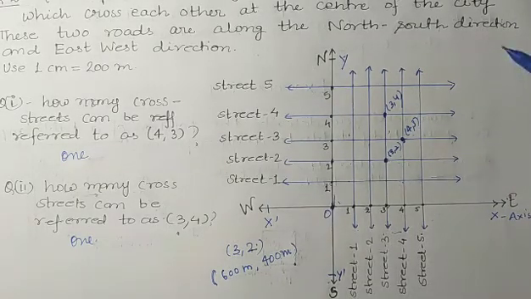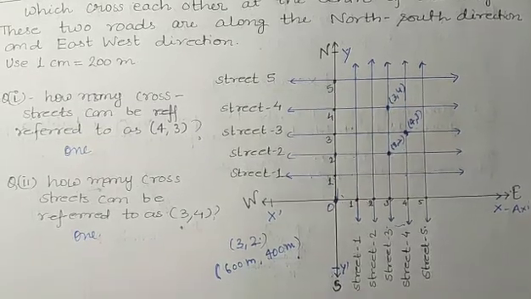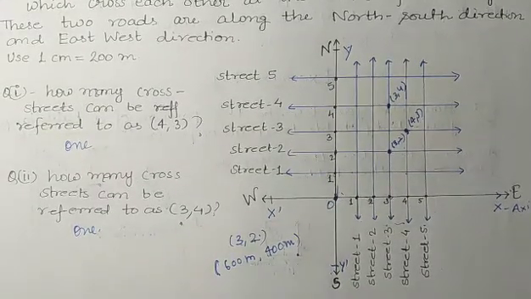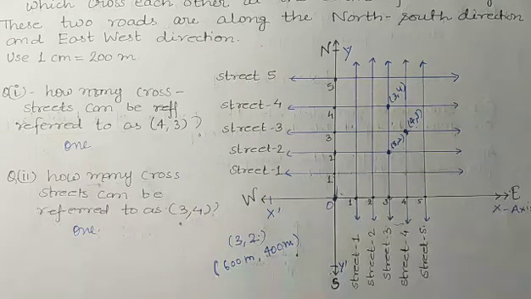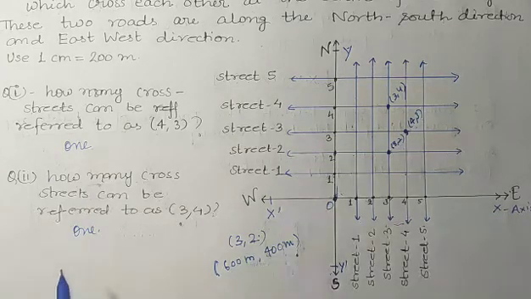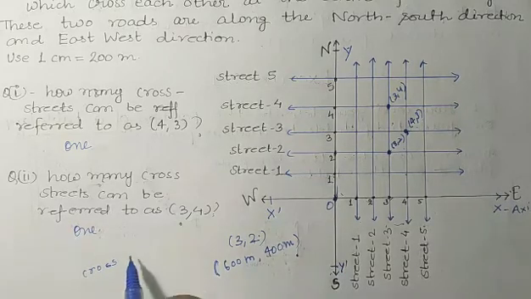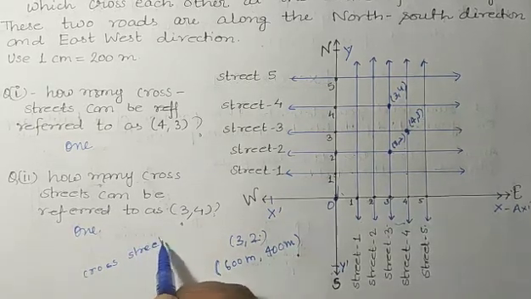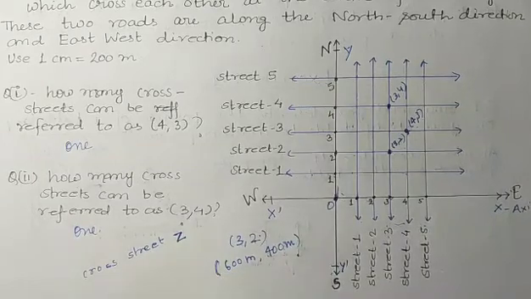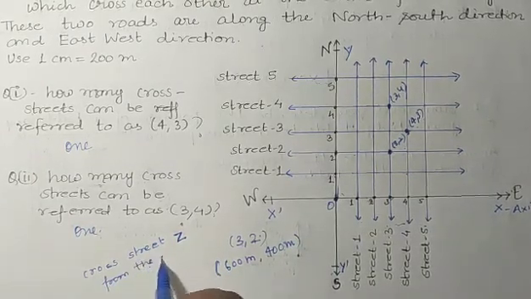Students, more questions can be formed on this figure. What questions can be formed? For example, if someone asks you to find the position of cross street Z from the fixed point, from the origin.